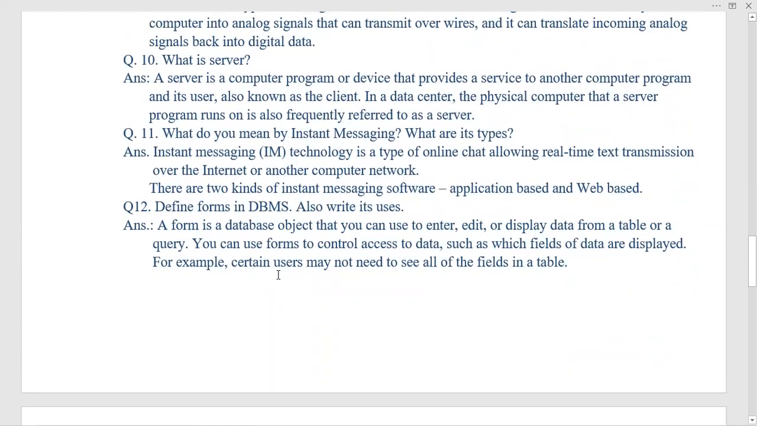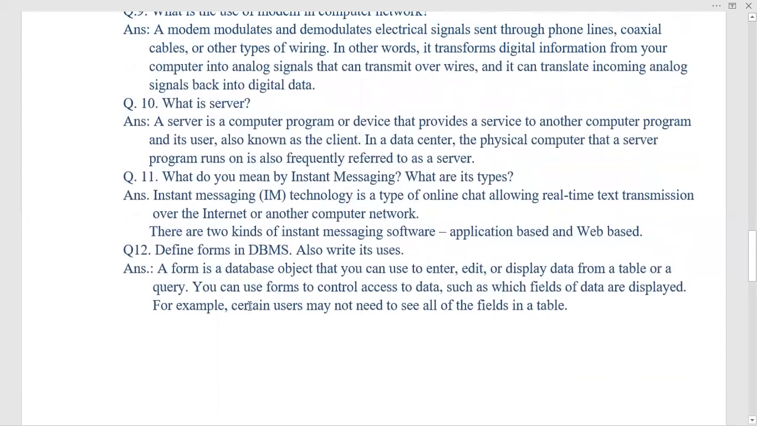Next question is, what is server? So a server is a computer program or device that provides a service to another computer program and its user, also known as the client. In a data center, the physical computer that a server program runs on is also frequently referred to as a server. Okay, so server is something big computer which handles requests from many client computers, small computer, and it manages and provides resource to the client computer.